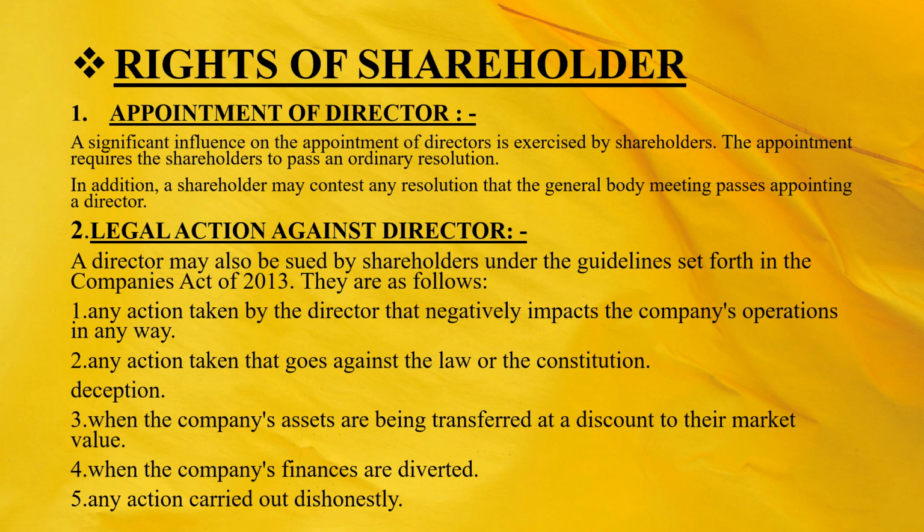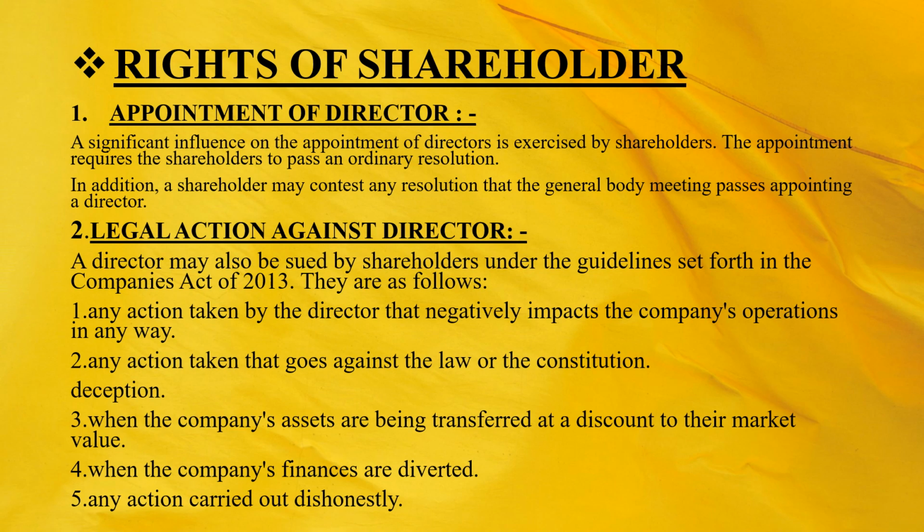Apart from this, shareholders can also appoint various types of directors: an additional director who will hold the office until the next general body meeting, an alternate director who will act as an alternate director for a period of 3 months, a nominee director, and a director appointed in the case of a casual vacancy in the office of any director appointed in a general meeting in a public company. In addition, a shareholder may contest any resolution that the general body meeting passes appointing a director.